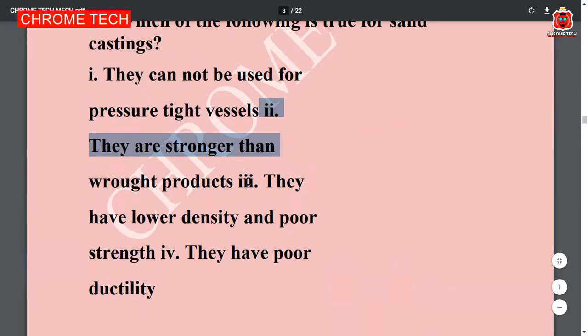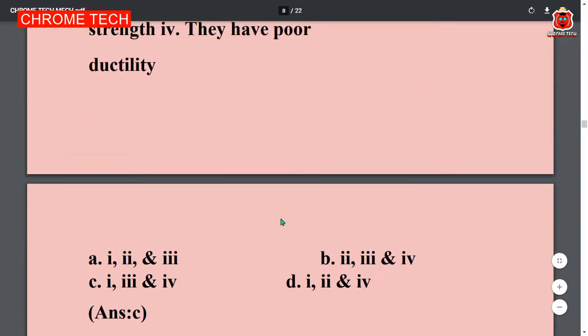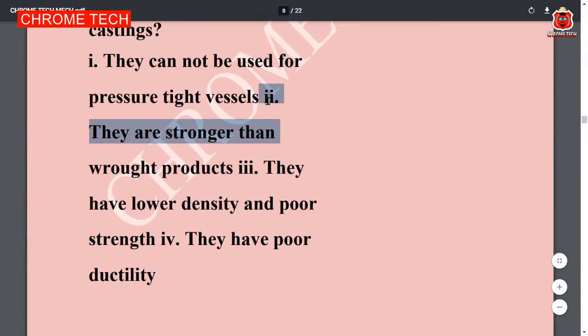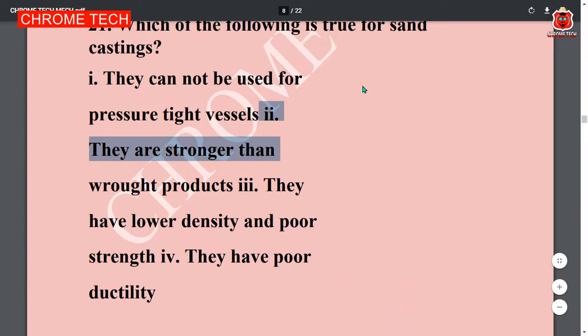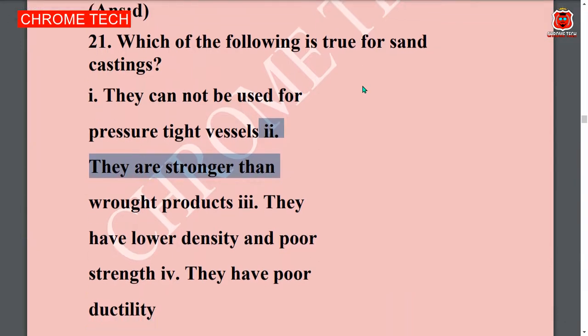1, 2, 3, 4. The correct answer is option C, 1, 3, 4. So second, this statement is wrong for the sand casting. Observe this question carefully. Write the correct answer. Okay. Next question.